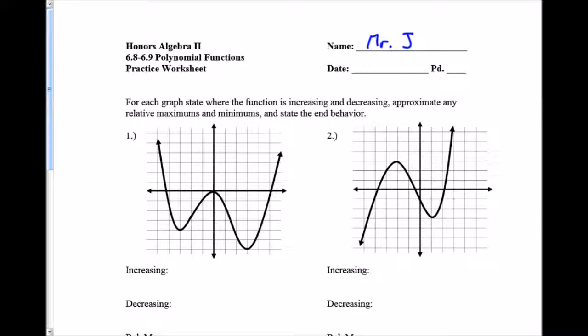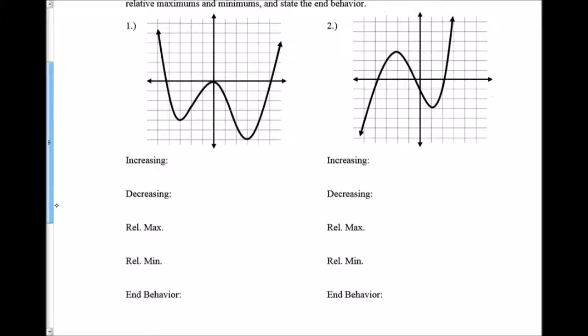If we look at this first one, we're finding a couple of different things here, starting with increasing and decreasing. When we're looking at increasing and decreasing, we always want to look left to right. Basically, I'm looking at my x values and breaking them into intervals and deciding where this thing is going up and where it is going down. When you're looking for increasing and decreasing, look for positive and negative slope. Like here, the function displays a negative slope, which means it's decreasing on that section. Here it's displaying a positive slope, so it's increasing. Here's a negative slope again, and here's a positive slope again.